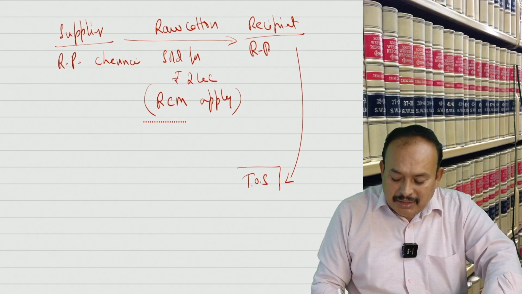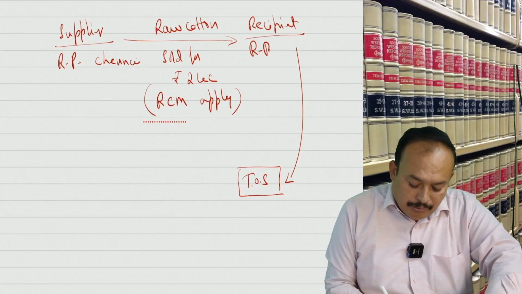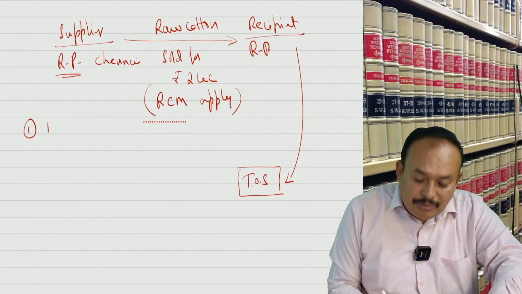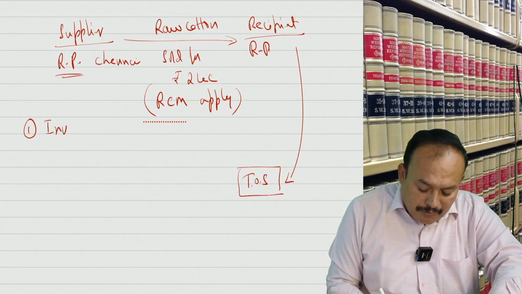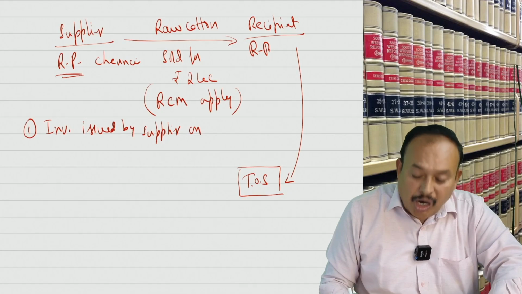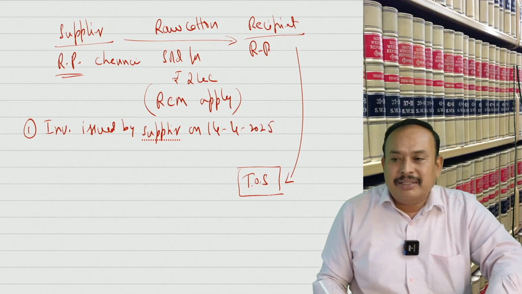For him, we want to know the time of supply. Listen here, point number 1. The supplier is a registered person, so the invoice is issued by the supplier, let us say on 14th April 2025.